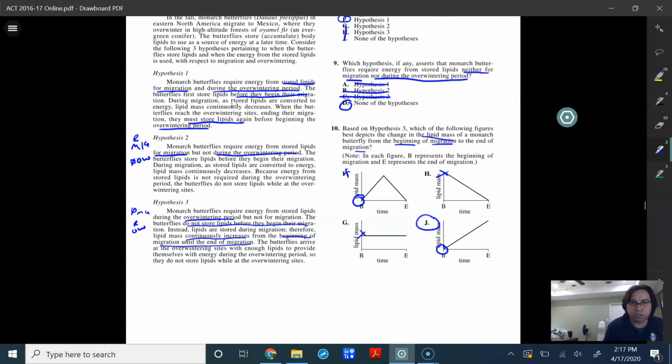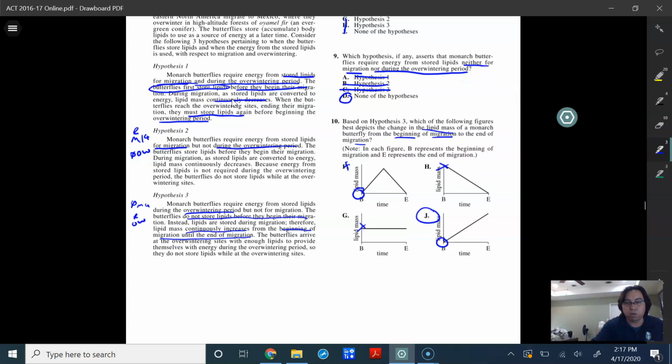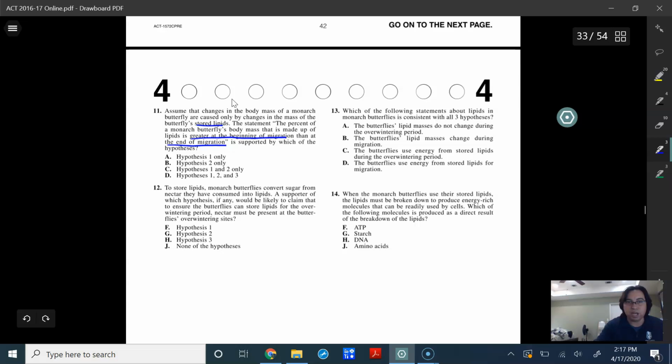It says the butterflies first store lipids before they begin their migration. Well, if they store their lipids, that would suggest they have a much larger mass of lipids. And during migration, the stored lipids are converted to energy, so the lipid mass continually decreases. So that would suggest that hypothesis 1 is definitely an option for us. Really, that only takes out number 2 there. We then see the options are 1, 2, and 3. So let's check the next one.